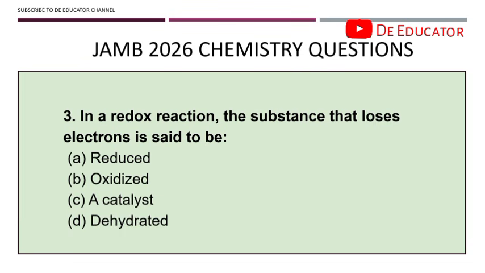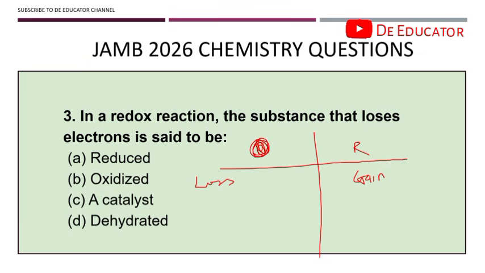Question 3. In a redox reaction, the substance that loses electron is said to be what? Now you should take note of the definition of oxidation and reduction. Let me say oxidation is O and then reduction is R. You should know the definition. Oxidation is loss of electron, and reduction is gain of electron. This is one definition. You can define it based on hydrogen and you can define it based on oxygen.